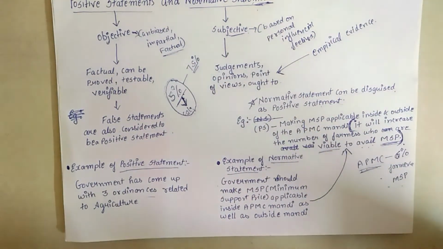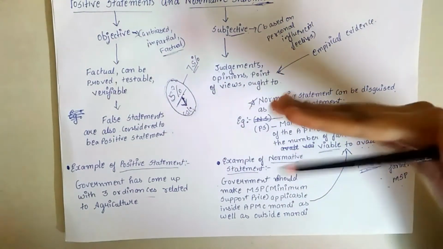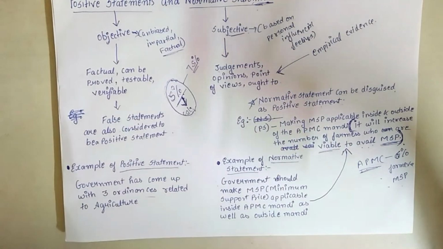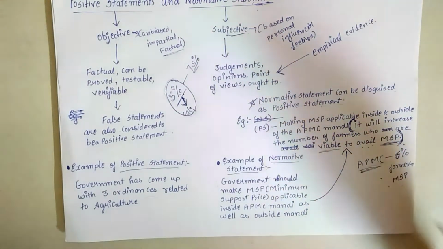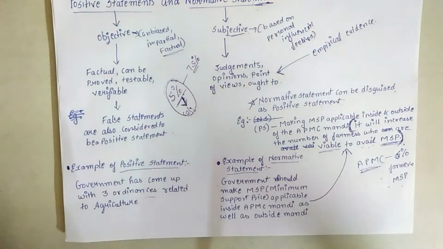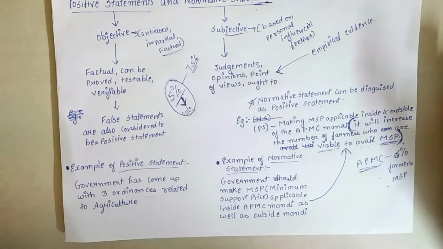But if the farmer is selling that produce outside the mandi, he will not be eligible to avail the minimum support price service. Okay, so this is how we will understand.